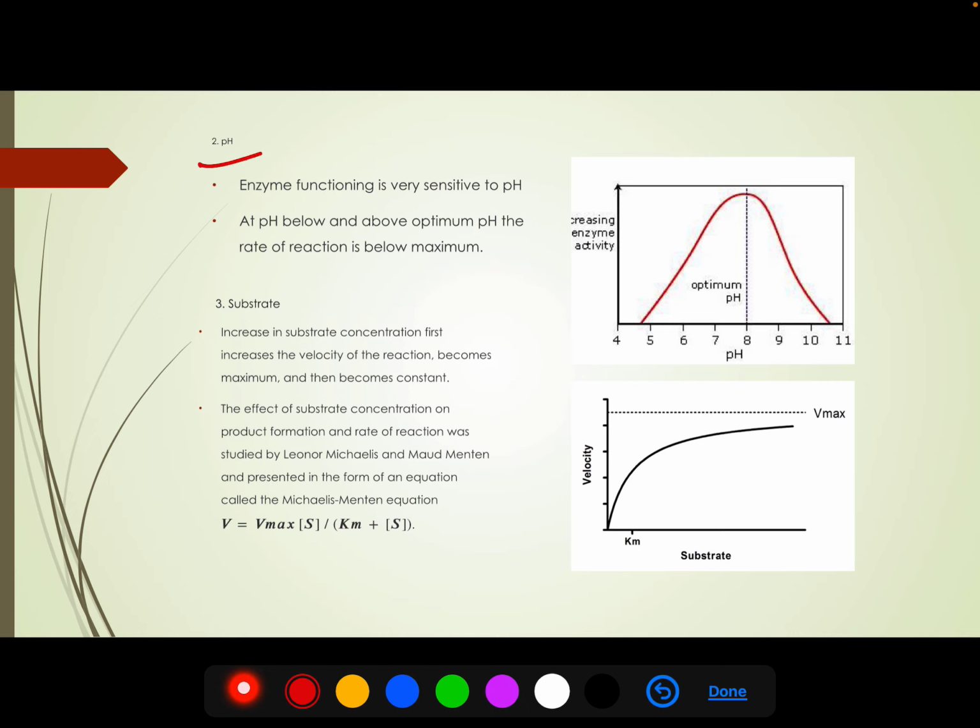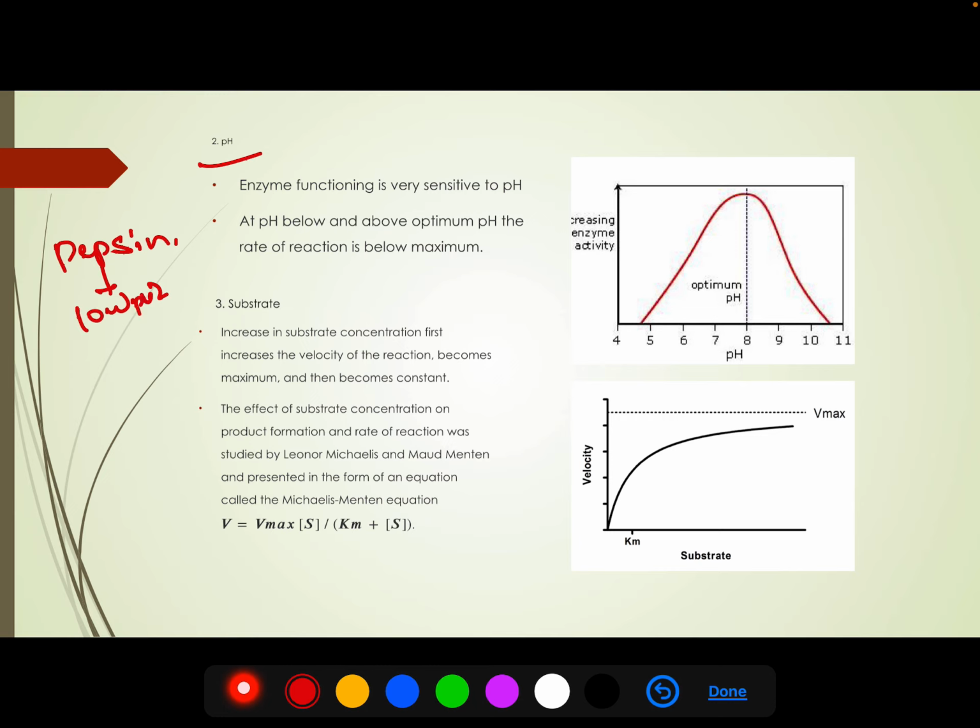The second factor is pH. The enzyme is very sensitive to pH. Enzymes are functional at a very particular pH, that is the optimum pH, and above or below that optimum pH they are non-functional. For example, take pepsin. Pepsin is an enzyme that is functional at the low pH of the stomach, say a pH of 2.